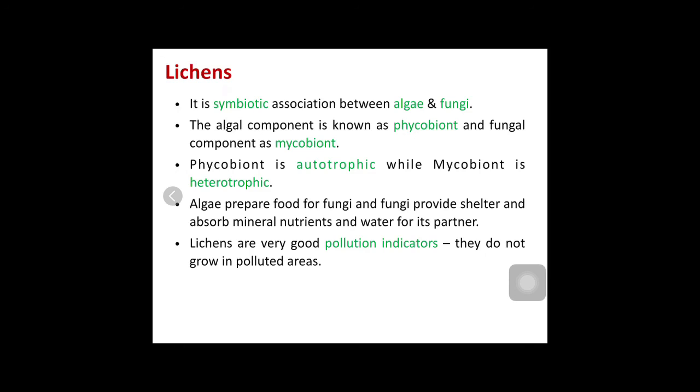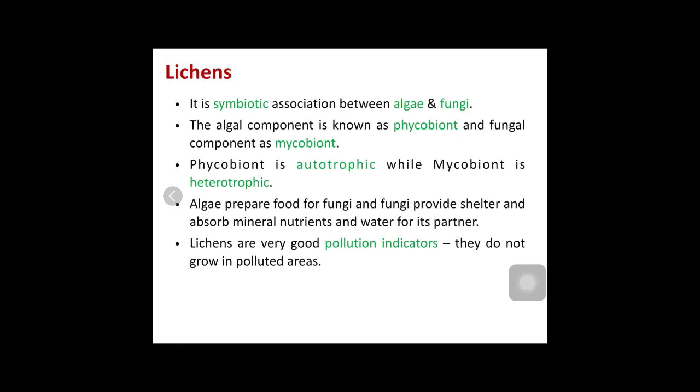And when this kind of relationship exists between an algae and the fungi, then it is called lichens. Here there are two living organisms. One is an algae and the second one is fungi. The algal component in the lichen is called phycobiont.